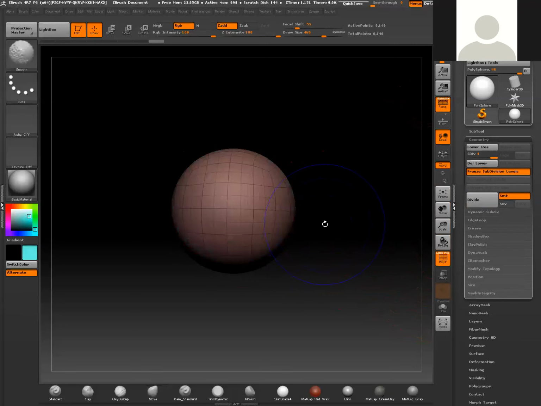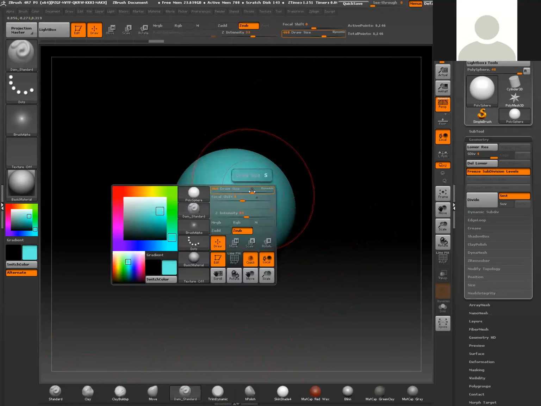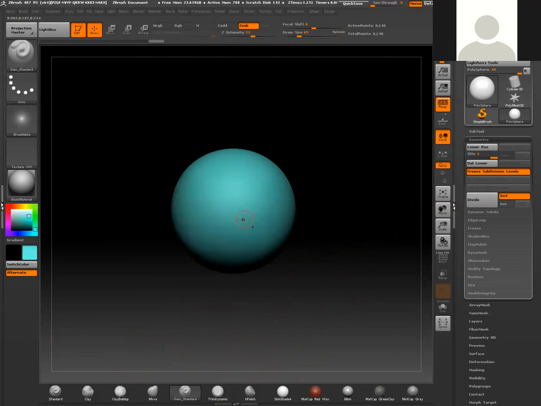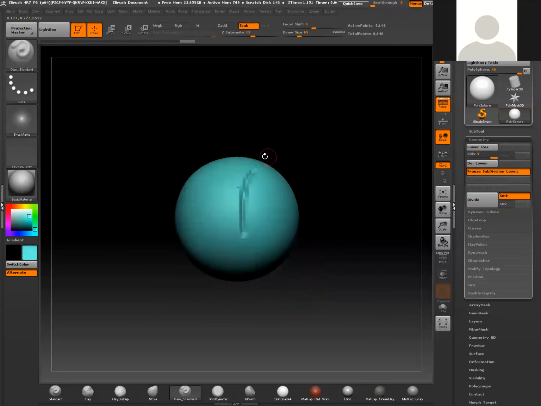Okay. So just to show what Z add and Z sub basically represent, I'm going to go ahead and select, let's do a Dam Standard here. Now by default, when I select the Dam Standard brush, you'll notice that Z sub is activated. That's because, like I said, different brushes will have different attributes that are its default values. I'm going to go ahead and draw down the draw size of this. And if I just stroke on this really easy, you'll see that I'm basically carving in. Now it's set to Z sub, so that's what I would expect. I would expect some kind of subtractive operation.